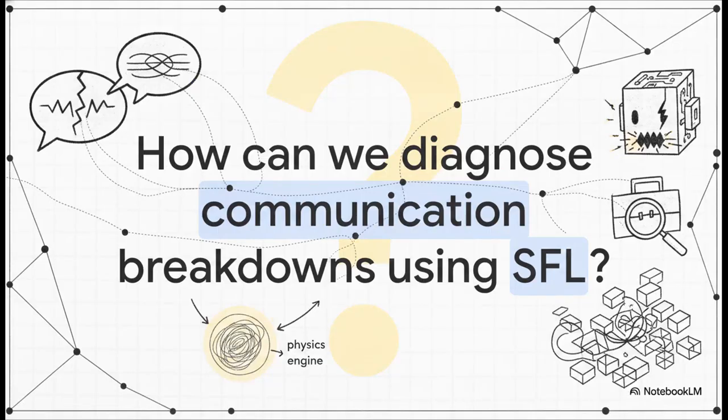Which leaves us with this final, really provocative thought. If cohesion is indeed the invisible gravity of language, and we can map exactly how it functions across semantic strata, how might we use this physics engine to diagnose breakdowns in communication? When a conversation completely derails, or when an AI language model struggles to produce truly coherent text, SFL gives us the ultimate diagnostic toolkit to find out exactly which invisible thread just snapped.